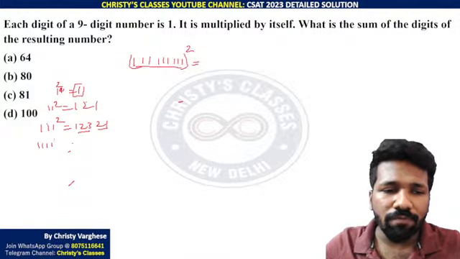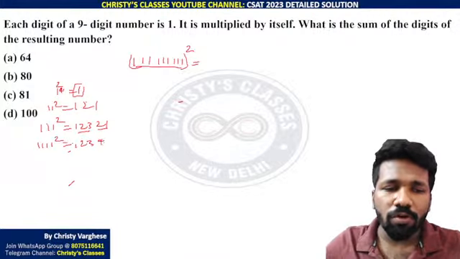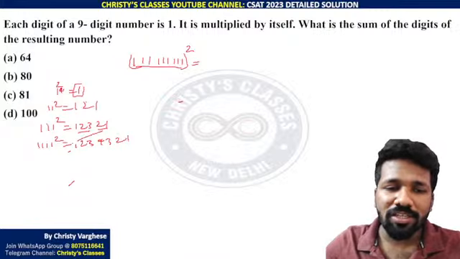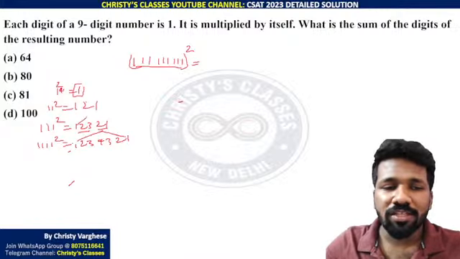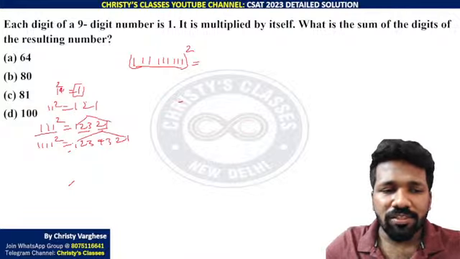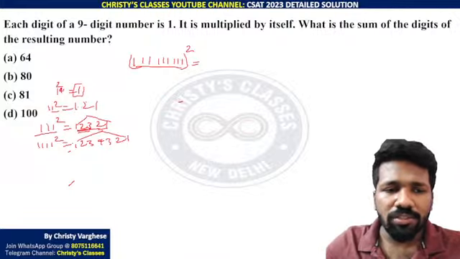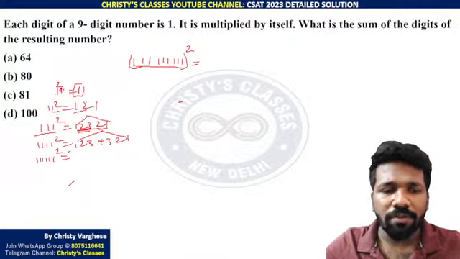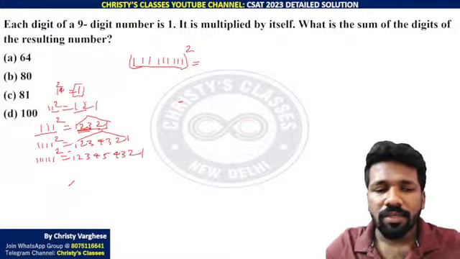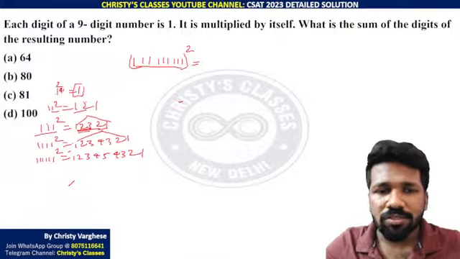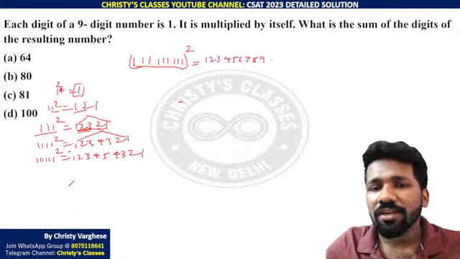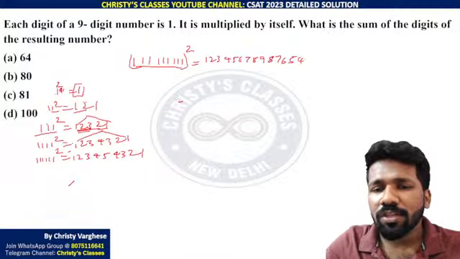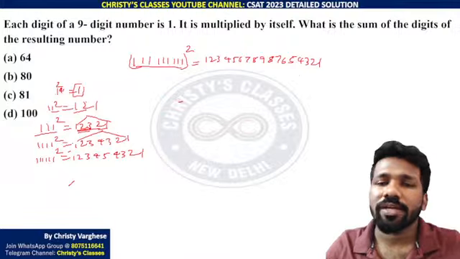Then what will be 1111 square? 1, 2, 3, 4, 3, 2, 1. Like increasing till 4, then decreasing till 1. Three ones, increasing till 3, then decreasing. Two ones, till 2. One, till 1. So 11111 square will be what? 1, 2, 3, 4, 5, 4, 3, 2, 1. So the given number square will be 1, 2, 3, 4, 5, 6, 7, 8, 9, 8, 7, 6, 5, 4, 3, 2, 1. This is the square.